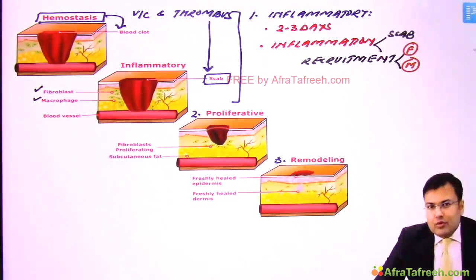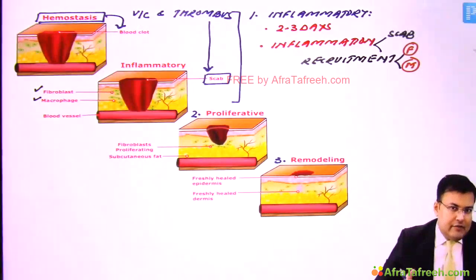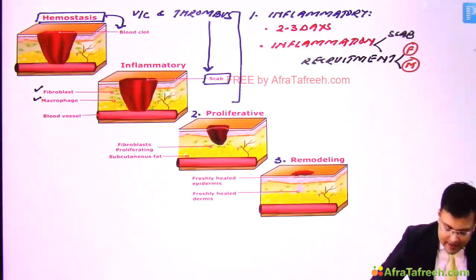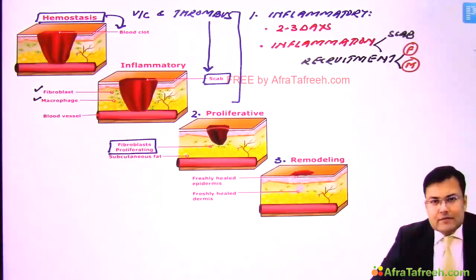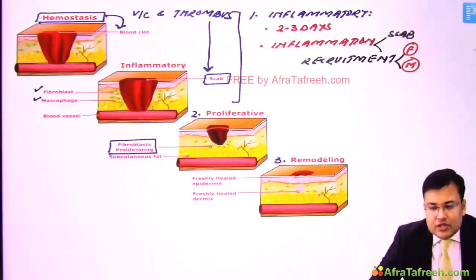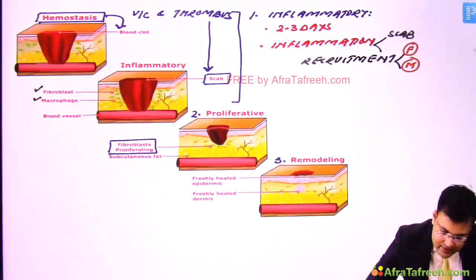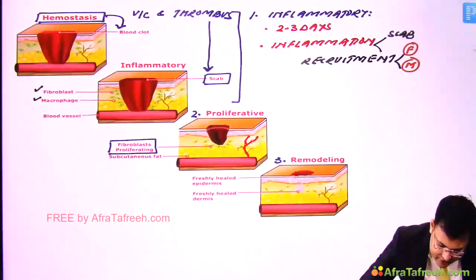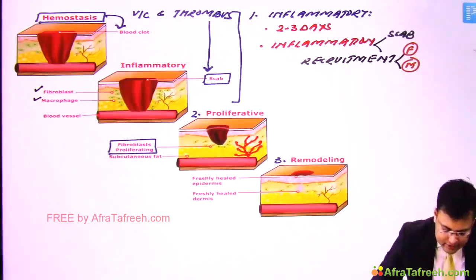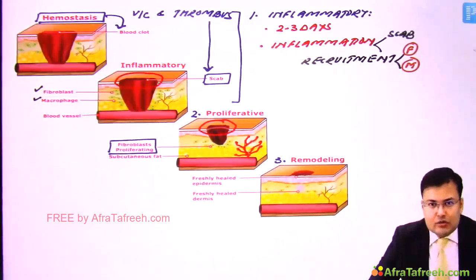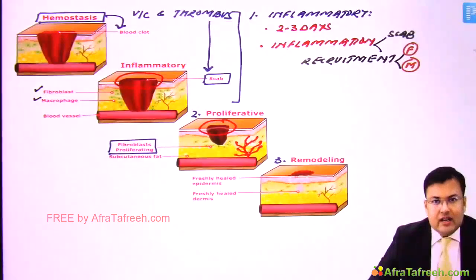Now see what happens in the proliferative phase. In the proliferative phase, there is proliferation of fibroblasts, and because of this fibroblast proliferation, there is deposition of collagen, glycosaminoglycans and proteoglycans. Simultaneously, there is angiogenesis, the formation of new capillary loops. And if you compare the size of the wound with the inflammatory phase, there is wound contraction also. These are the changes occurring in the proliferative phase.